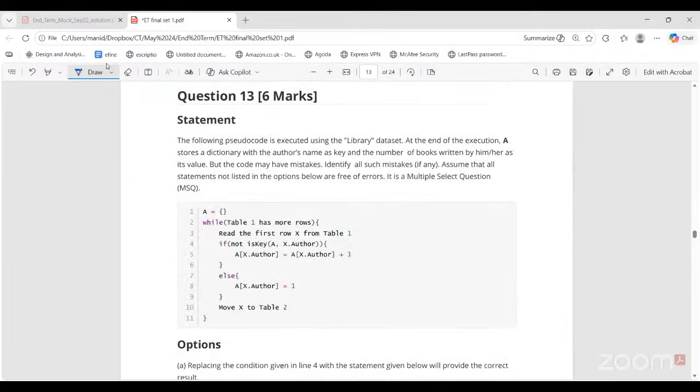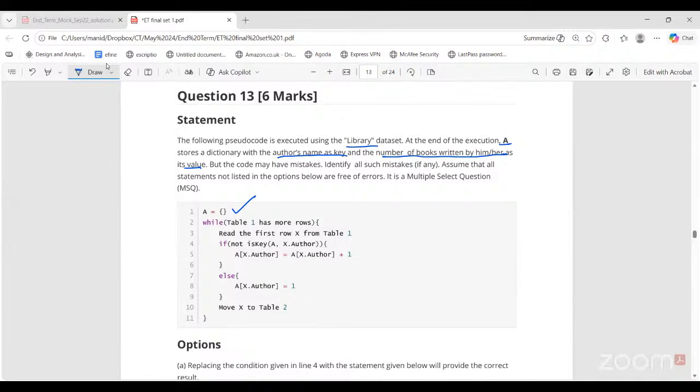Okay. This question is saying, the following pseudocode is executed using the library dataset. At the end of execution, A stores a dictionary with author's name as key and the number of books written by him or her as the value. But the code may have mistakes. We have to identify all the mistakes. So A is an empty dictionary. What is our goal? That A should store a dictionary with author's name as key. All the keys are distinct author names. All the values are the number of books written by that author.